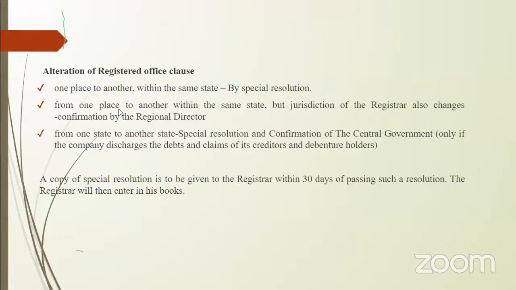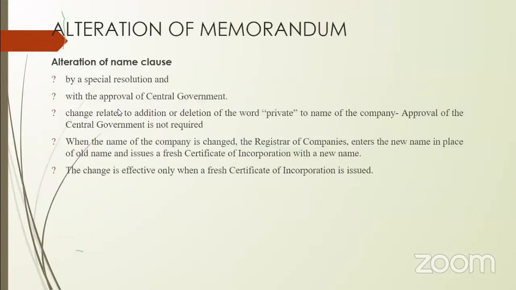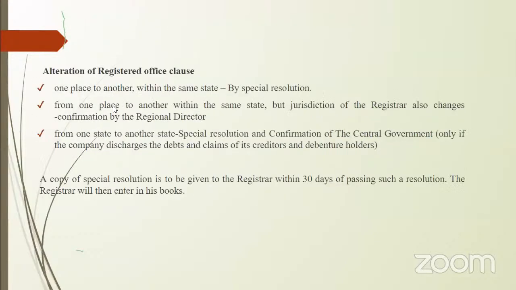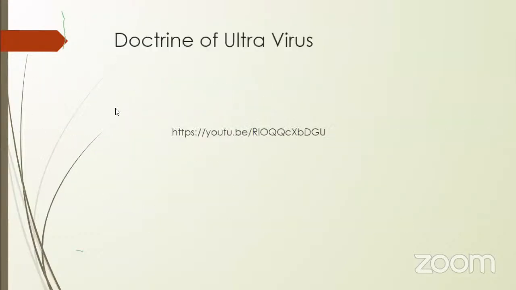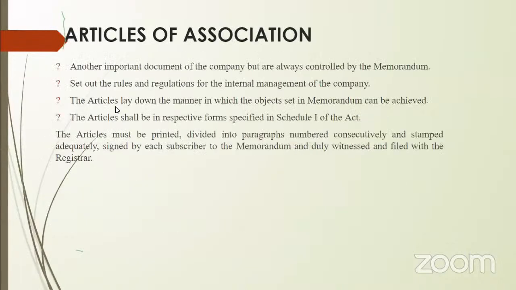Let us see alteration. Alteration of the memorandum of association is very difficult. Any alteration of these documents is expensive and time consuming, and involves so many rules and regulations. That's the reason why we say they need to do it with great care and concern. The next important document at the time of incorporation of a company is the articles of association.